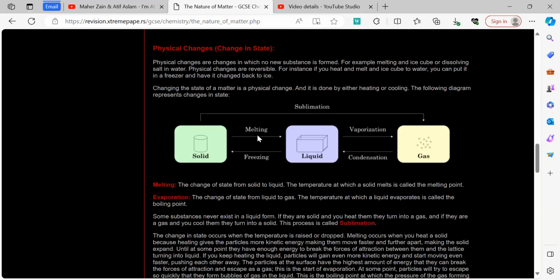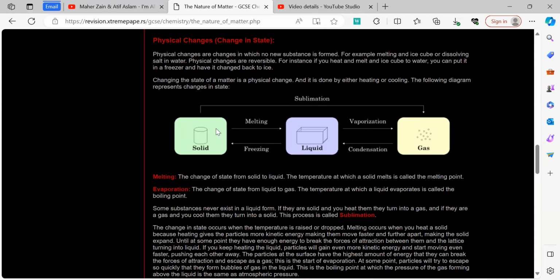Now, we talk about the changes in states of matter. There are four or five changes of state of matter. The process of converting a solid directly into a gas is known as sublimation.